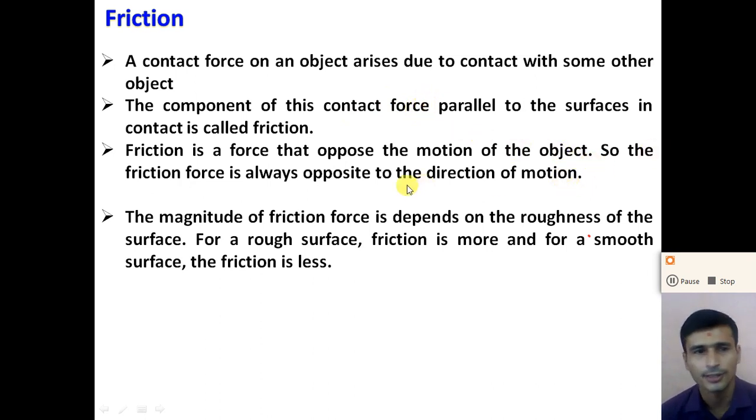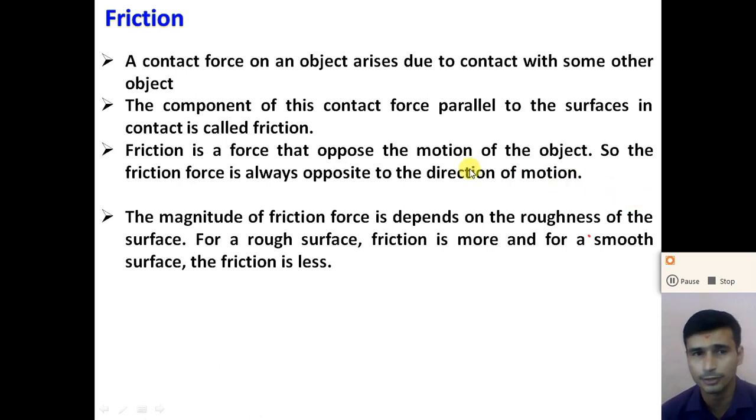So the friction force is always opposite to the direction of the motion. Remember this point, dear student. It is a very important point. Friction force is always in the direction opposite to the direction of the motion. So here the friction force opposes the motion of the object, so we can say that the friction force is always in the direction opposite to the direction of the motion, right?